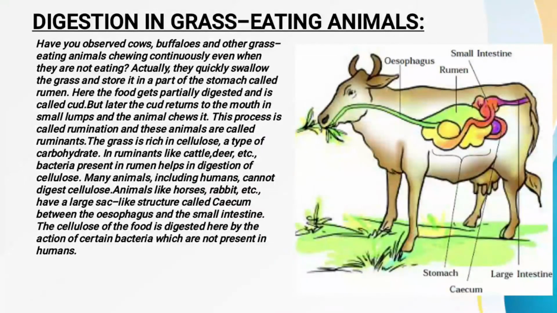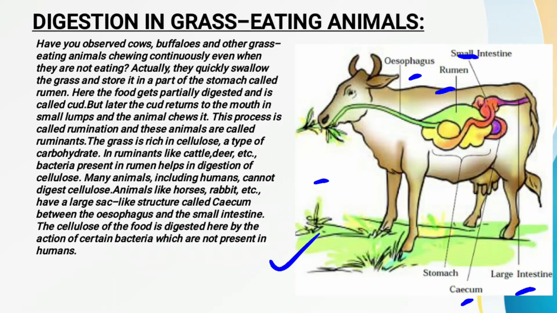So let's start. Now see, here you can see the diagram of the cow. First of all, have a look at this diagram. This is the esophagus tube, another name for the food pipe. This is the rumen, one of the parts of the grass eating animal's stomach. Next, this is the small intestine, this is the large intestine, the caecum, and all these constitute the digestive system of the grass eating animal, of this cow or any other animal.